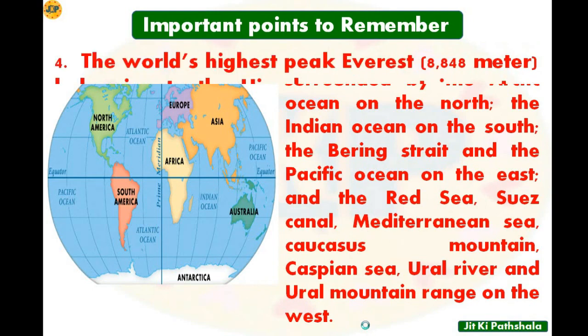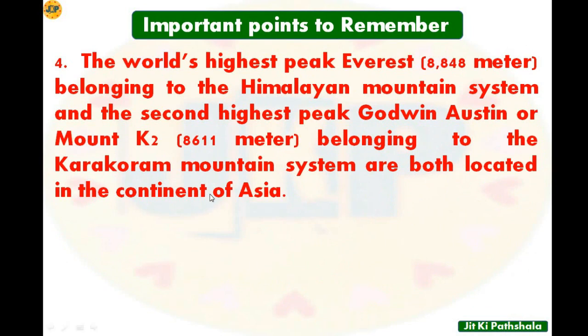If we see point number 4, the world's highest peak, that is Mount Everest, whose height is 8,848 meters, belonging to the Himalayan mountain system, and the second highest peak, that is Godwin Austen or Mount K2, which has a height of 8,611 meters, belonging to the Karakoram mountain system, are both located in the continent of Asia. So Mount Everest and the second highest peak Godwin Austen are both located in Asia.